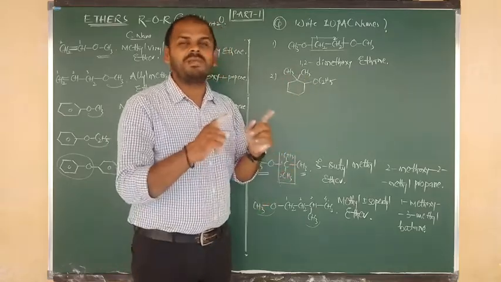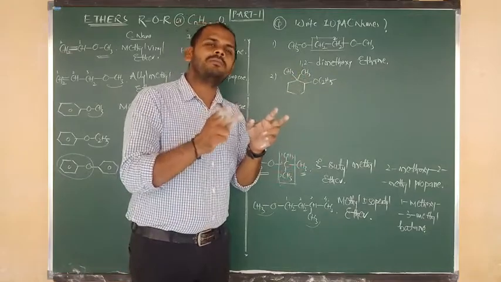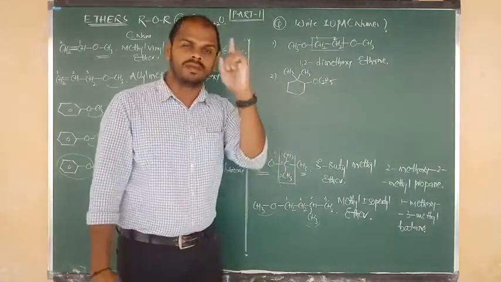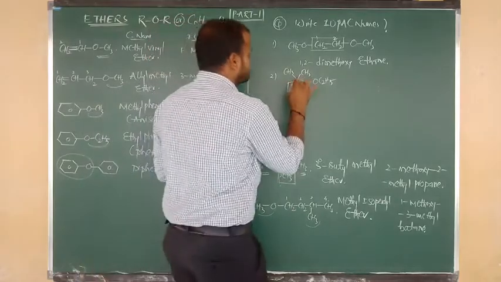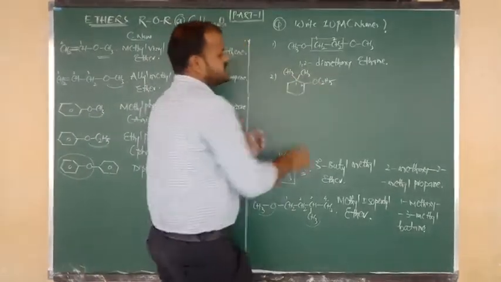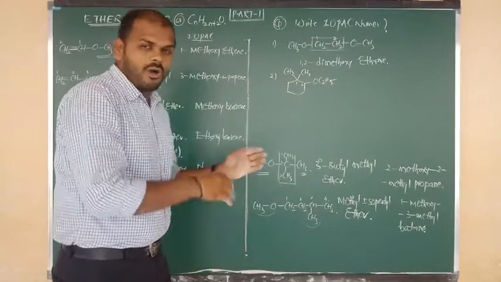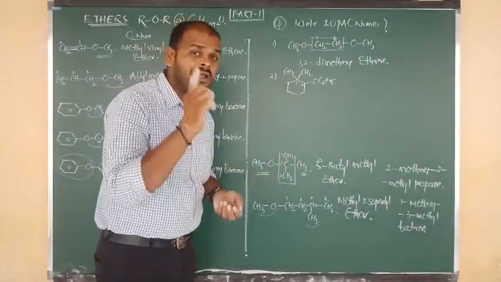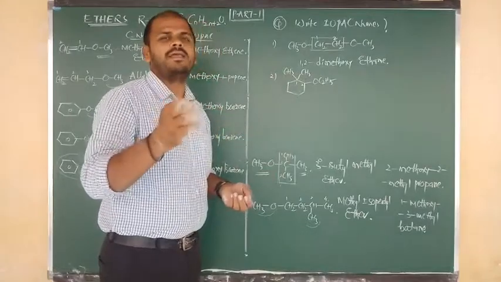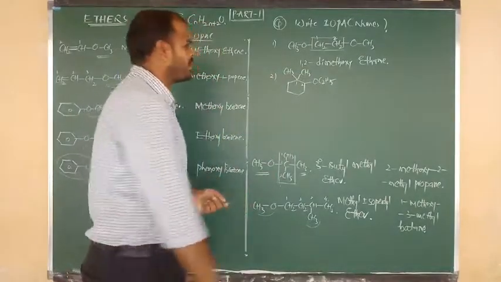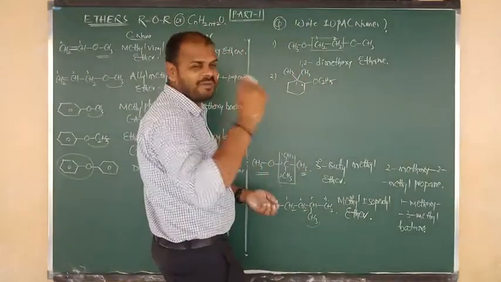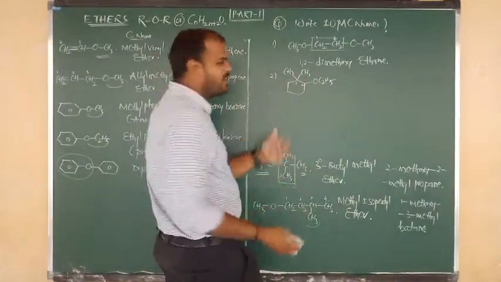So which carbon will get first priority? The carbon with the maximum number of substituents is going to get the first priority. So this is the first carbon, and this is the second carbon. Now we have to write the IUPAC name. Again, start with methyl. While writing the IUPAC name, we proceed in alphabetical order. Methyl is M, but ethoxy is E, so write ethoxy first, but the ethoxy position is 2.